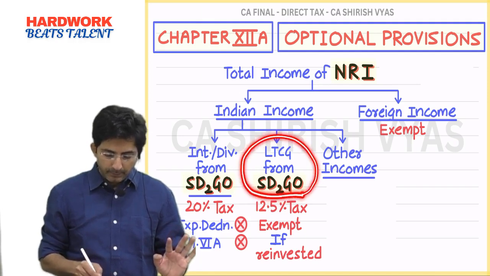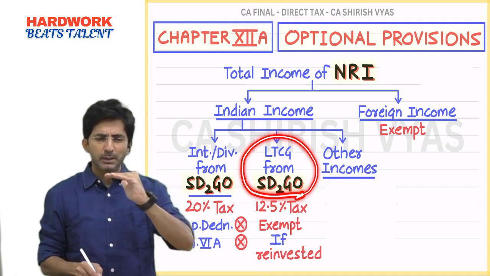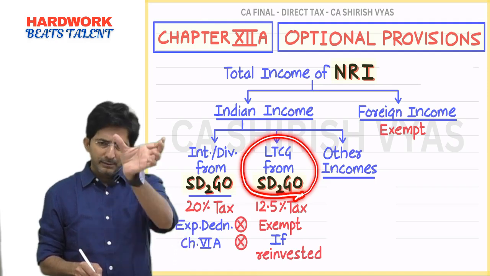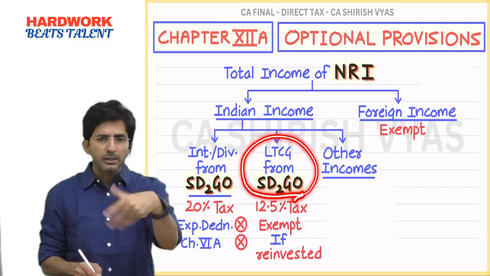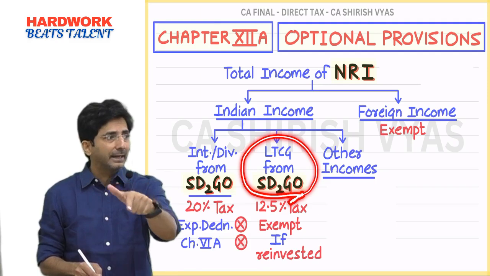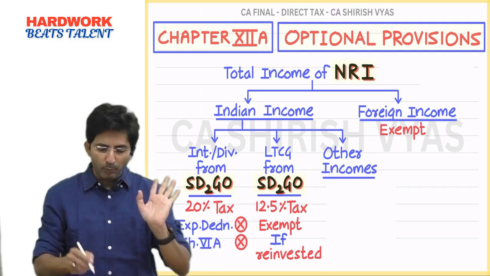Repeat once again. Calculation of long term will be plain: FEOC, transfer expense, cost of acquisition as usual. And then in that capital gains calculation you can get conversion benefit, but you do it in the exam only if they give buying rate, selling rate, rate of exchange. Otherwise ignore that.